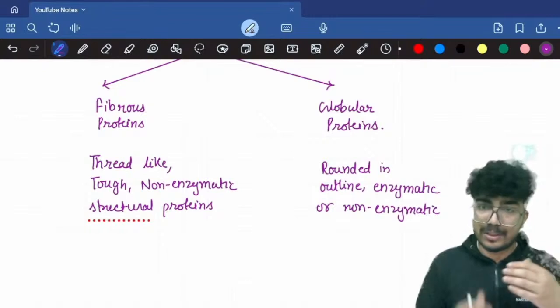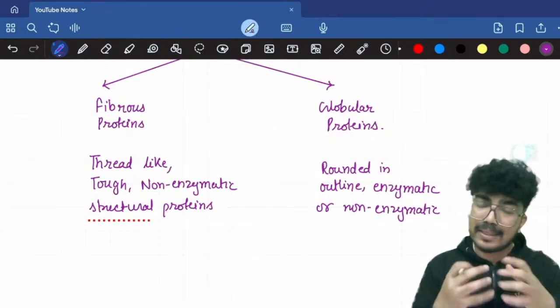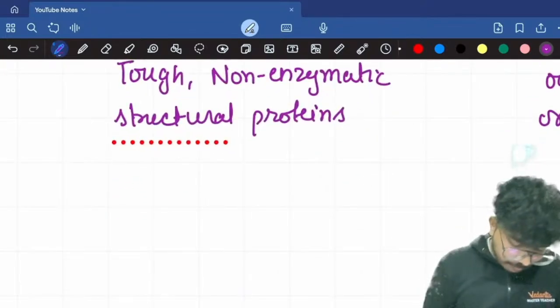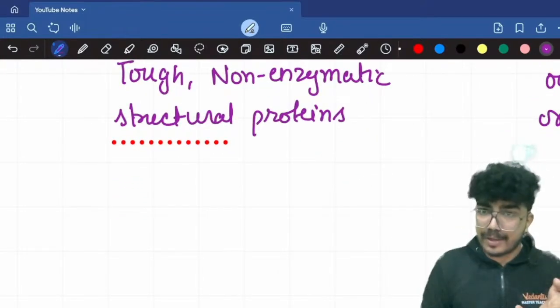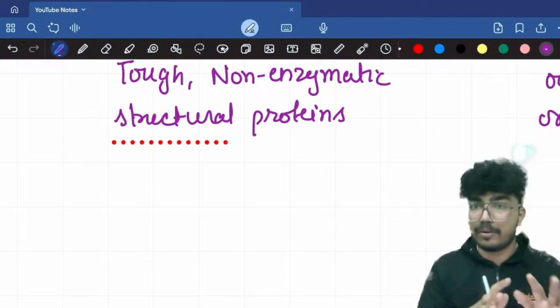Now let's talk about the structure. The fibrous proteins generally tend to have a secondary structure, whereas the globular proteins tend to have the tertiary or quaternary structure, right? For the fibrous protein, let's take the example of keratin. Keratin is a fibrous protein. Keratin basically exists in its secondary structure only.